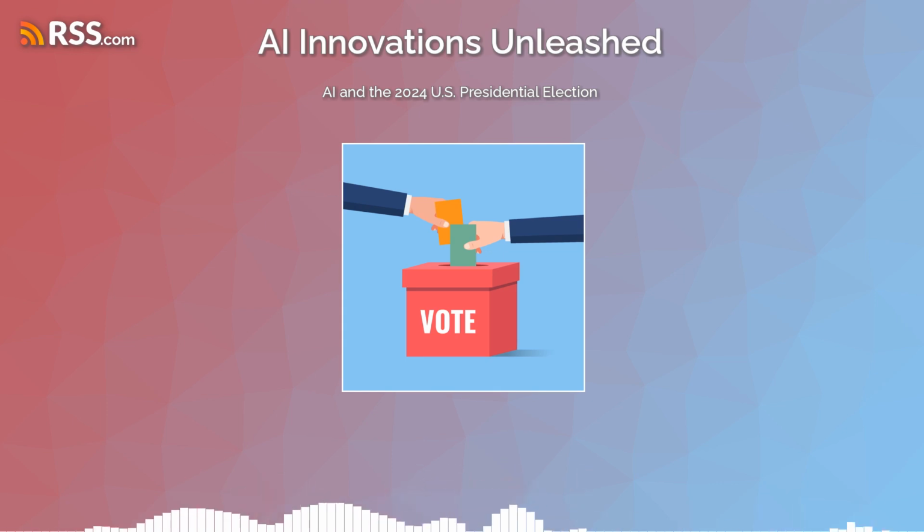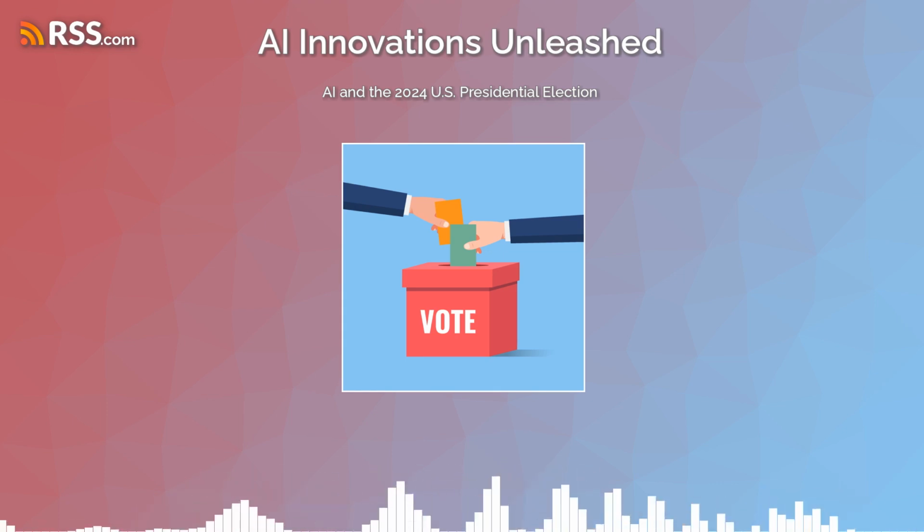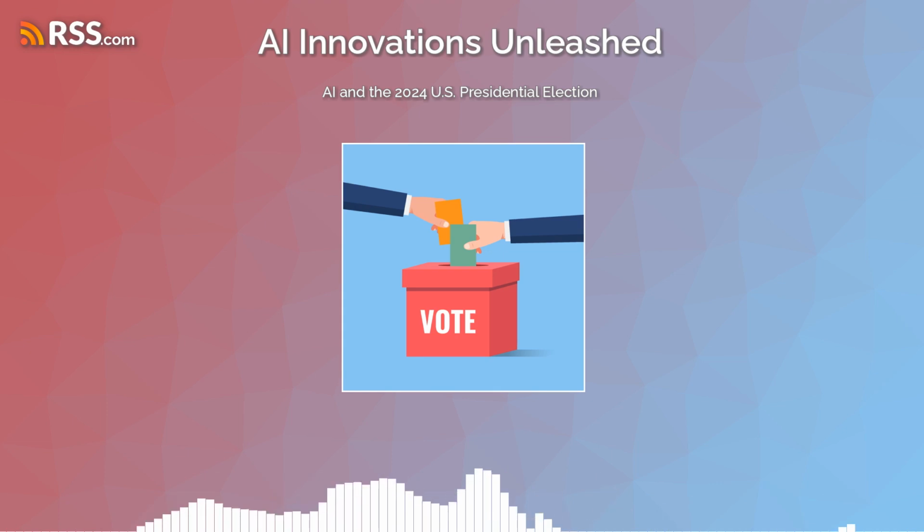And with this information, campaigns started to craft customized ads and messages that were tailored to resonate with these specific voter segments. This past election season, AI driven tools were making these insights even more precise.